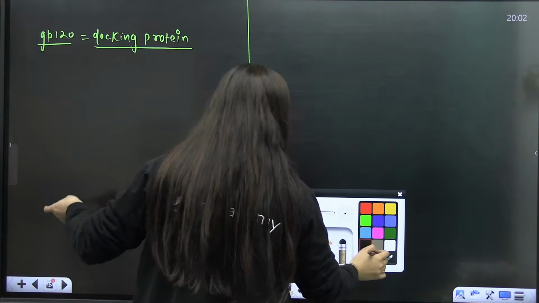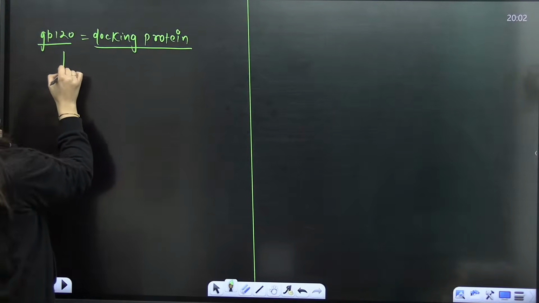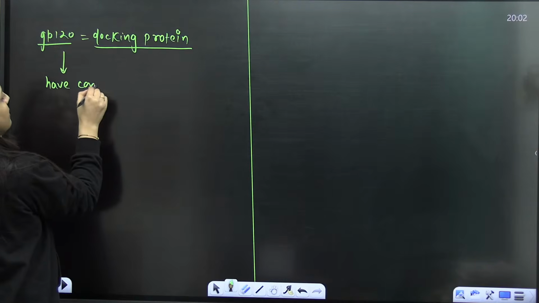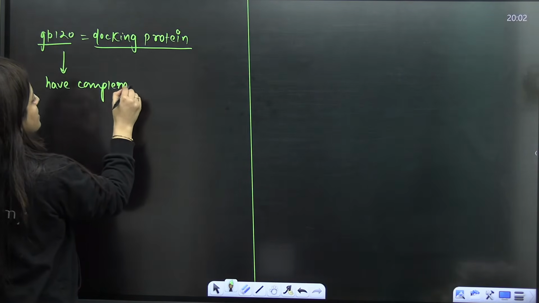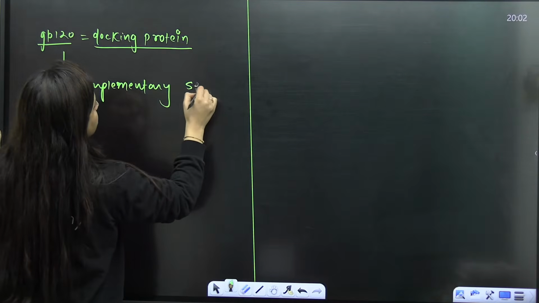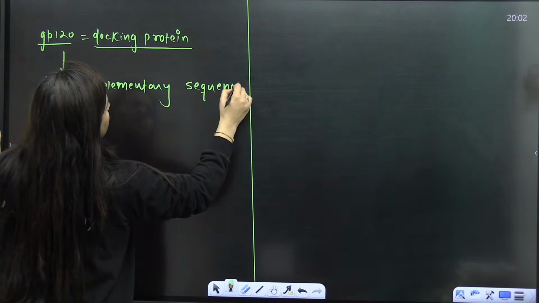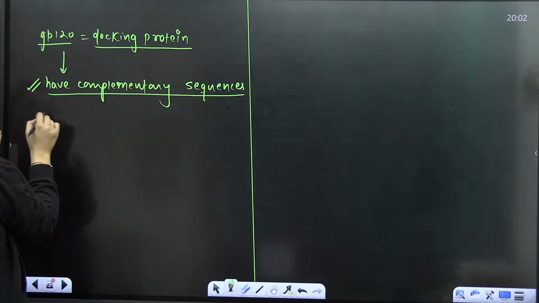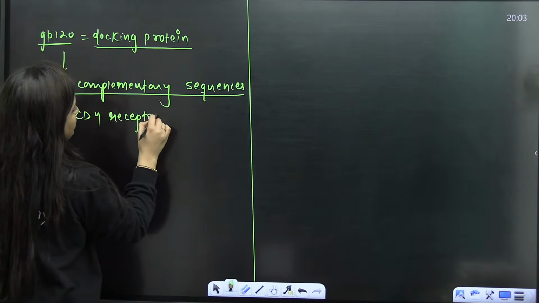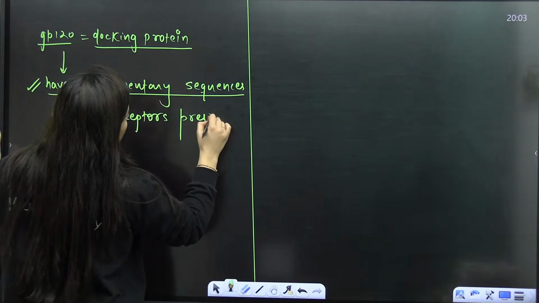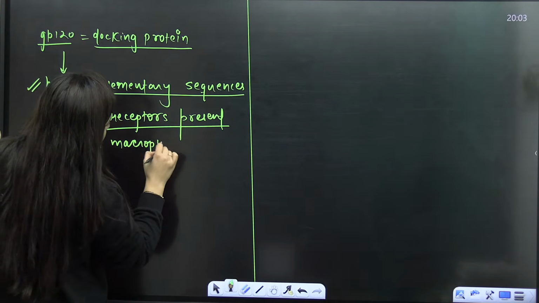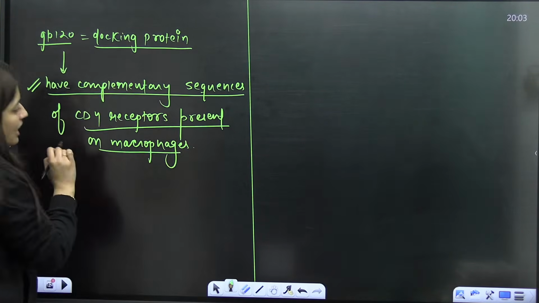It has sequences complementary to the CD4 receptors present on macrophages. Is that clear? Present on macrophages.